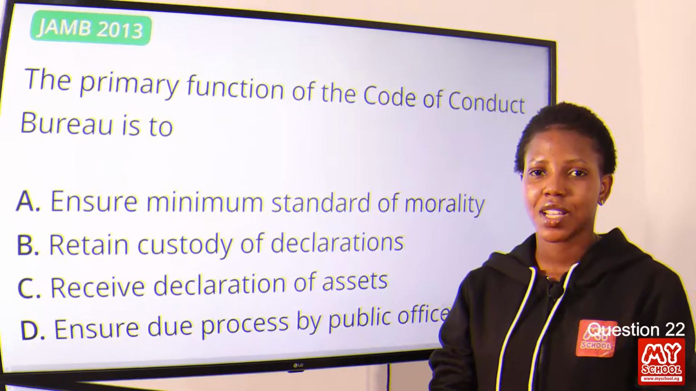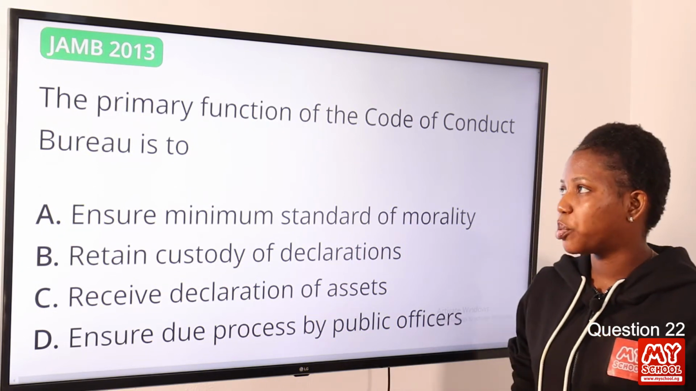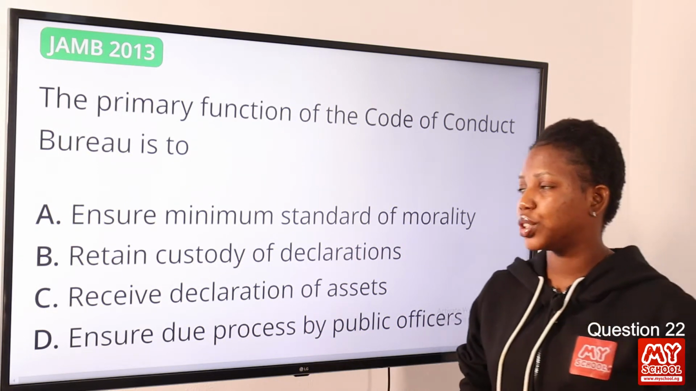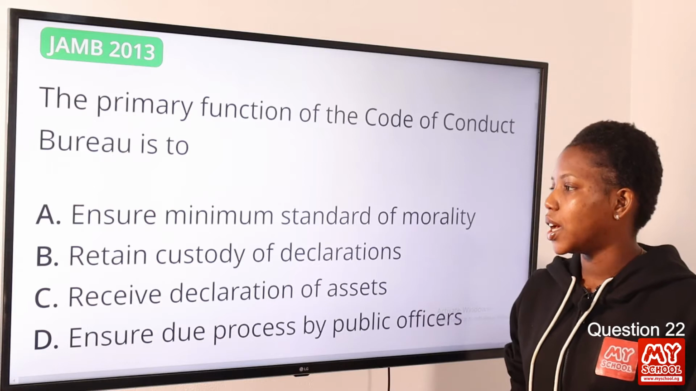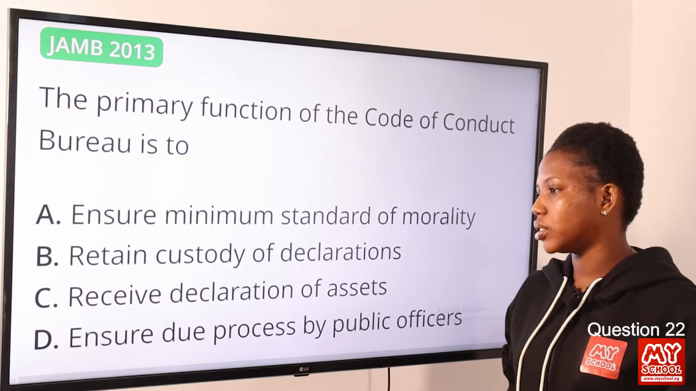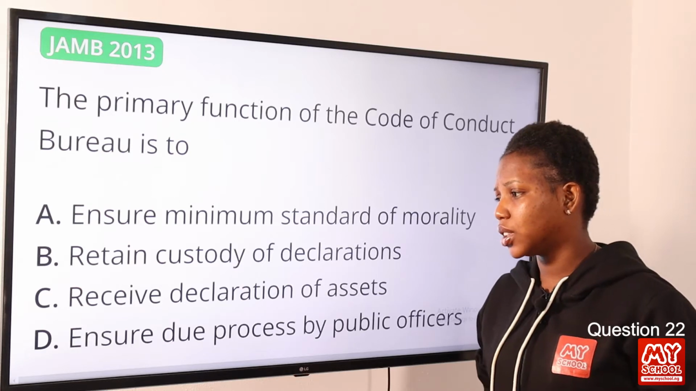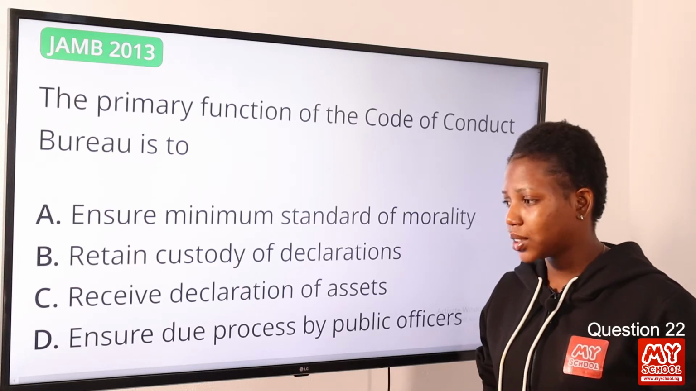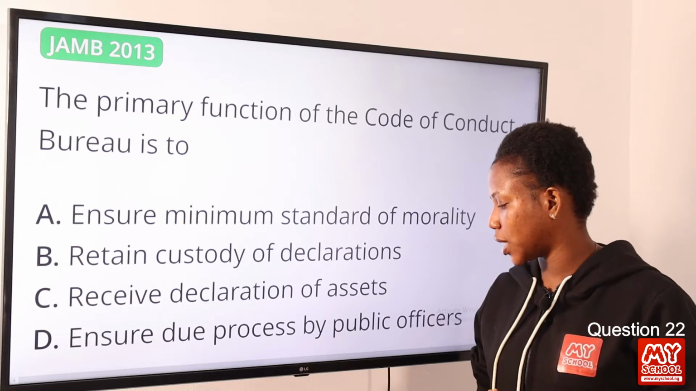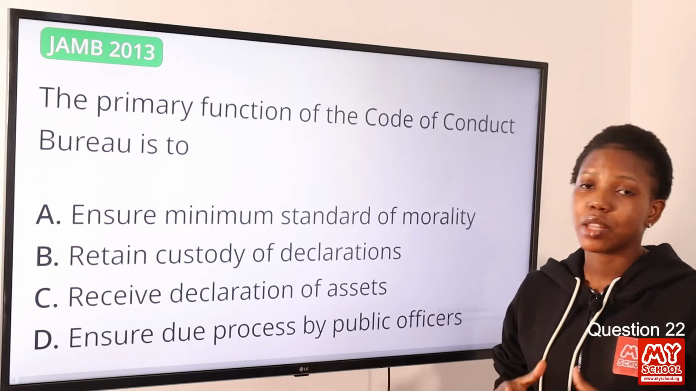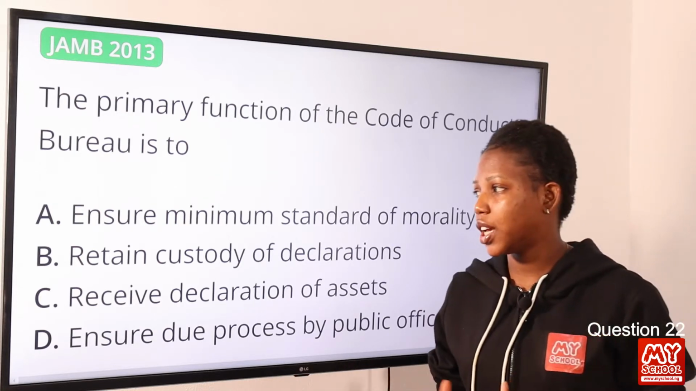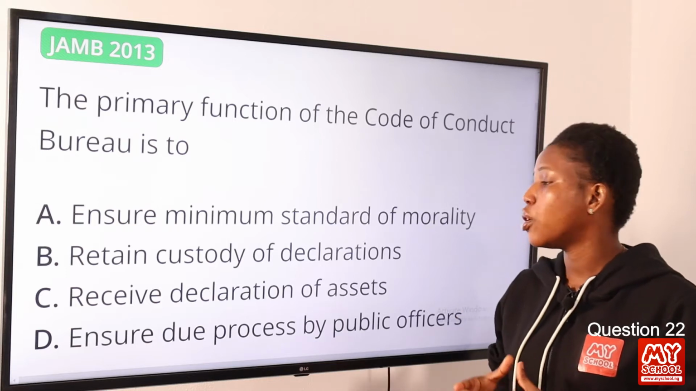Question 22. The primary function of the Code of Conduct Bureau is to, option A, ensure minimum standard of morality; option B, retain custody of declarations; option C, receive declaration of assets; option D, ensure due process by public officers. The best answer to this question is option A, ensure minimum standard of morality.